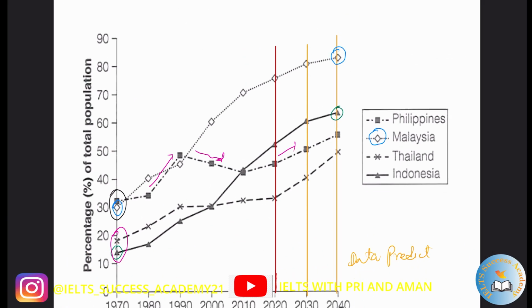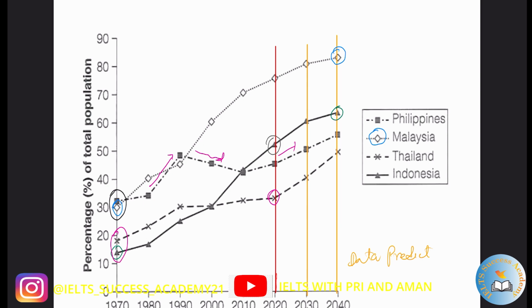Now let's look at Thailand and Indonesia. For Thailand, it started at around 20% and then increased up to 25%, we can say. While for Indonesia, it started at around 15%, and by 2020 it was just above 50%.